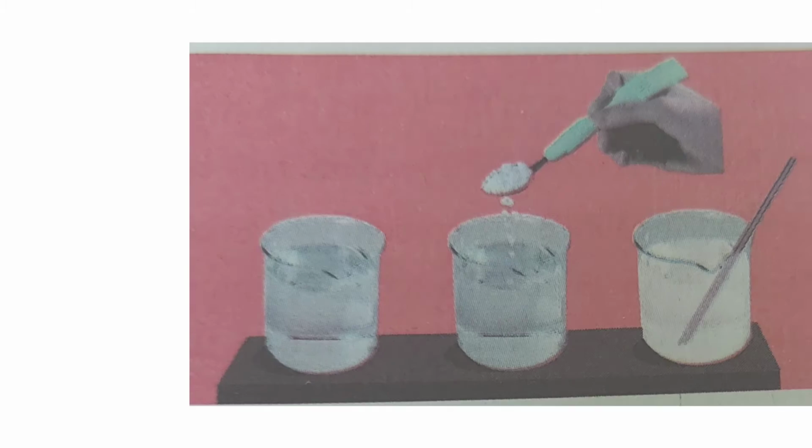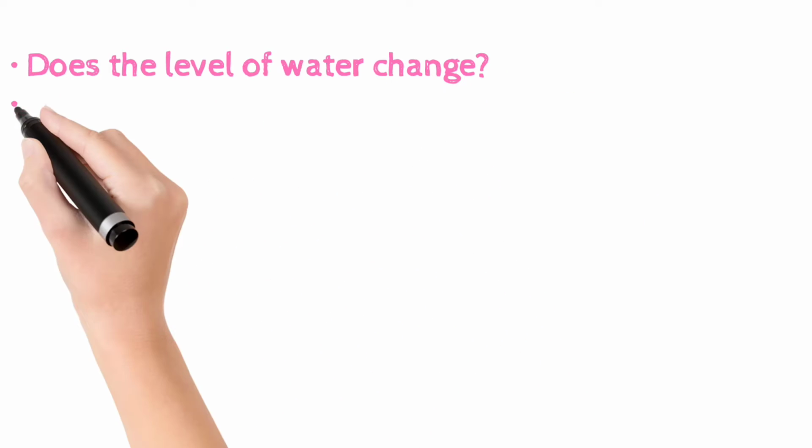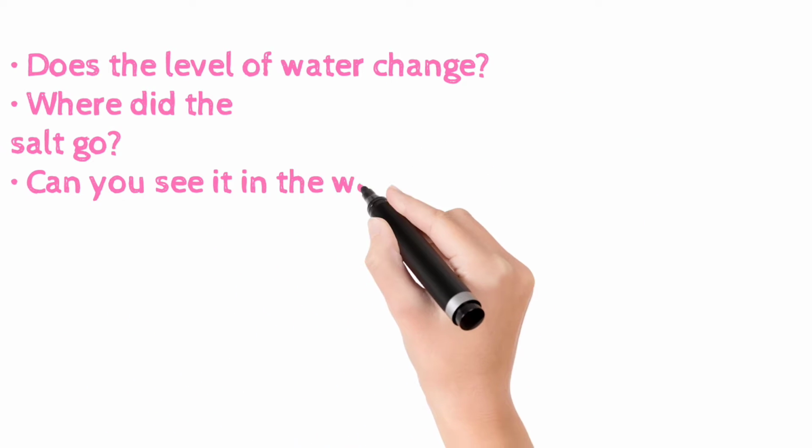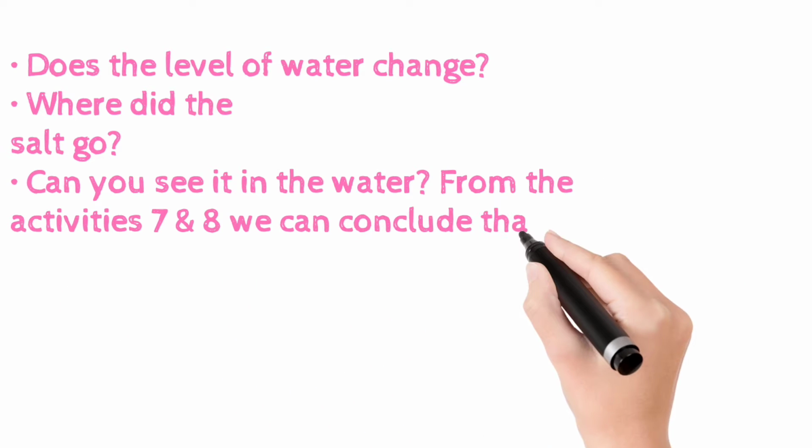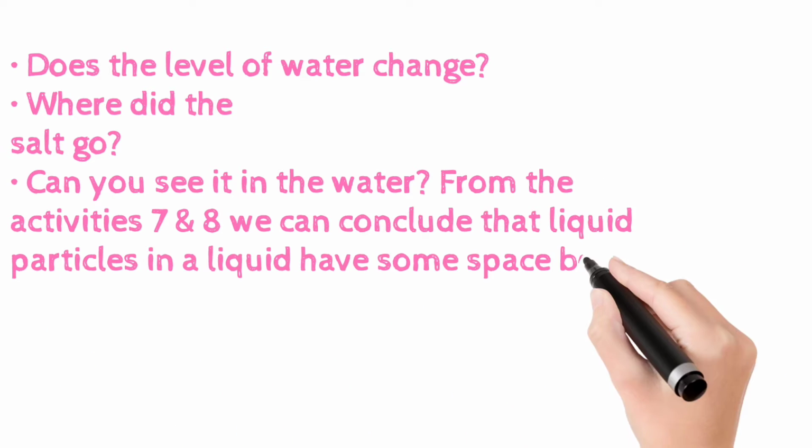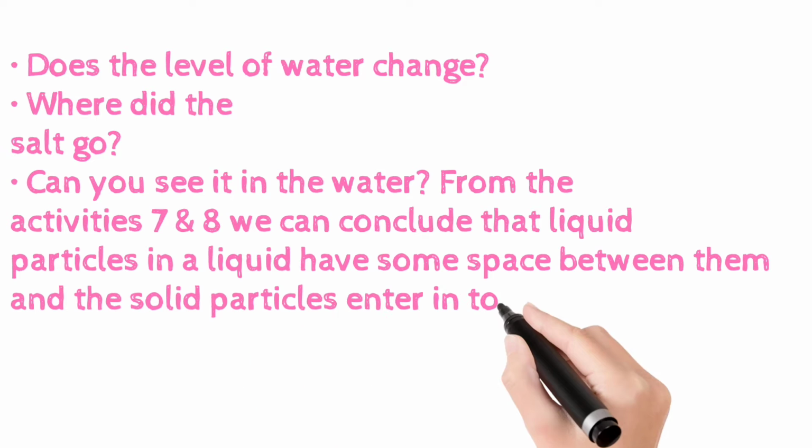Does the level of the water change here? Where did the salt go? Can you see it in the water? So from these activities 7 and 8, we can conclude that particles in a liquid have some space between them.